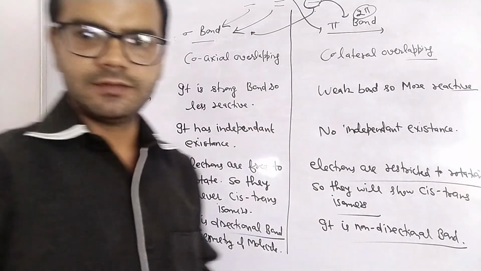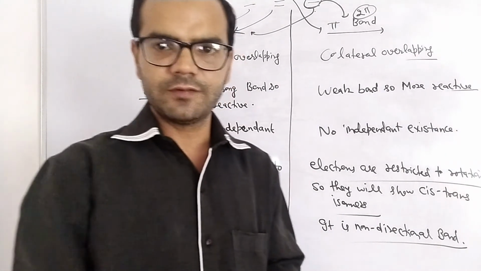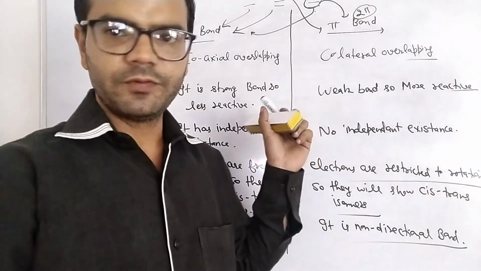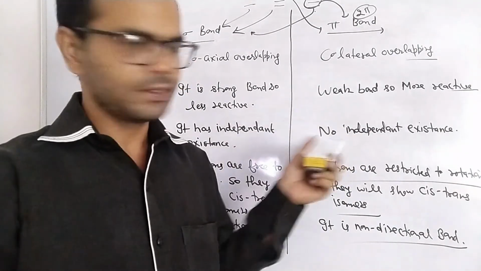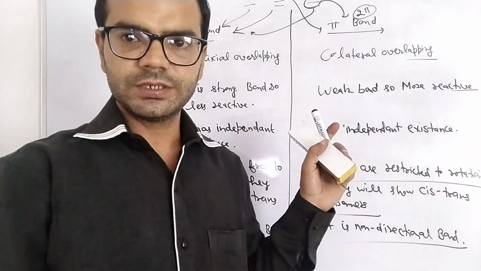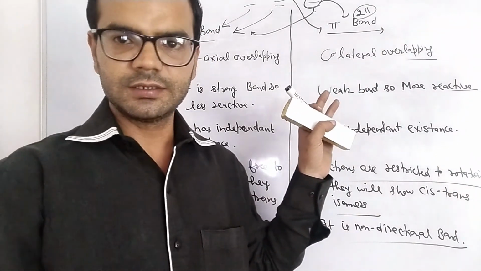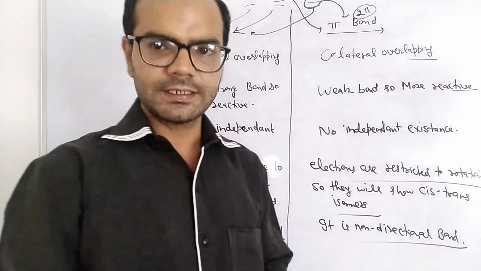In next lecture, we will do hybridization. That is one of the important topics. Hybridization is before bond formation, and overlapping concept is during bond formation. Before overlapping, orbitals get hybridized. Right? We will understand it in the next lecture.